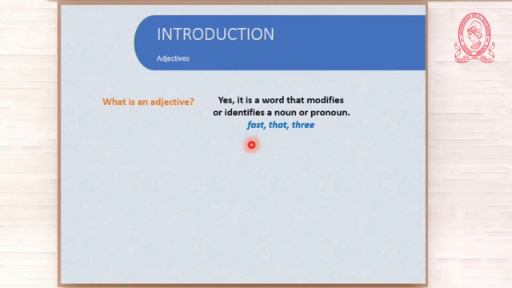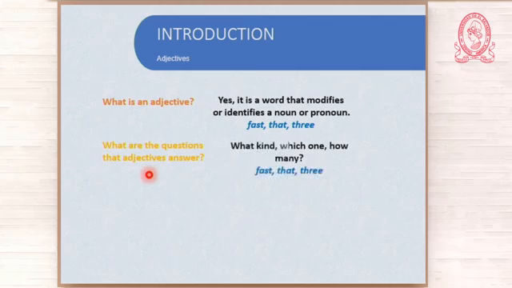They modify or identify nouns or pronouns. There is something else about adjectives, and this is, what are the questions that adjectives answer? If you remember, adjectives answer three questions, and they are what kind, which one, and how many.